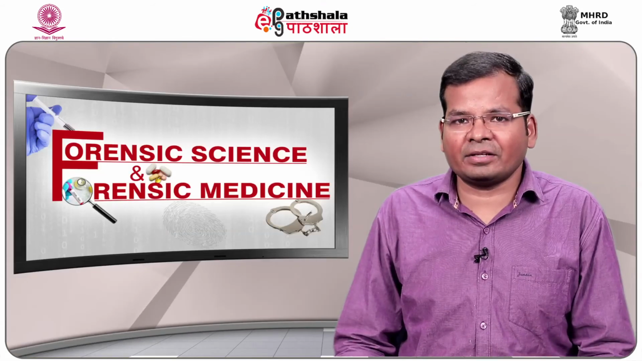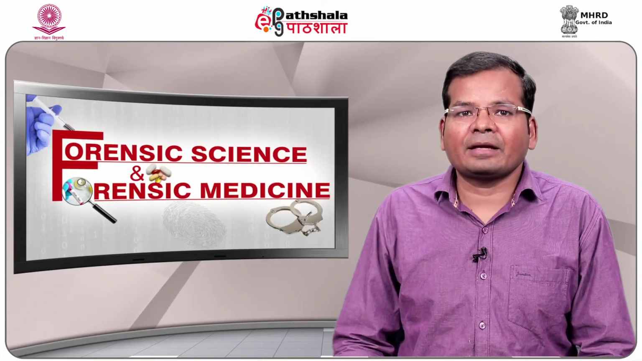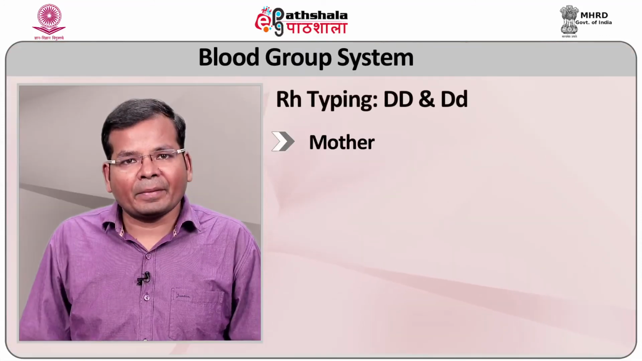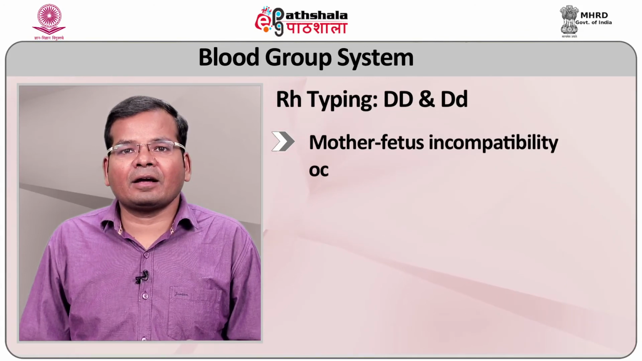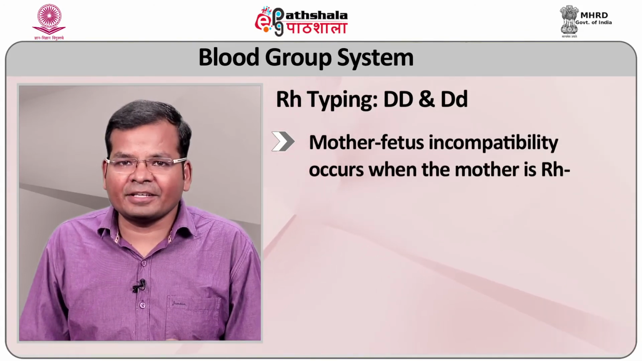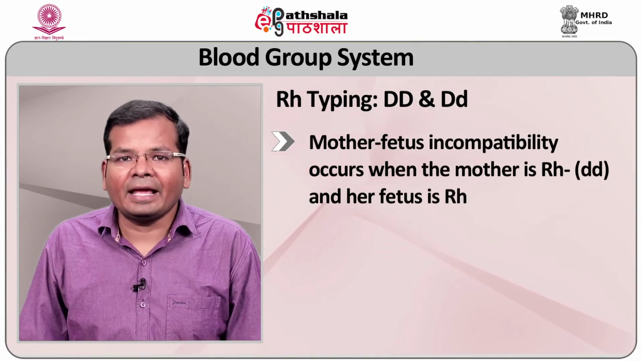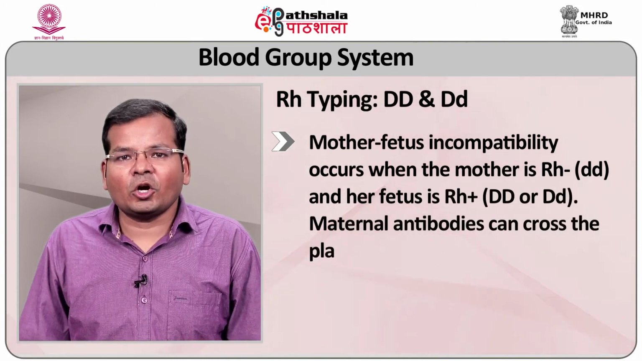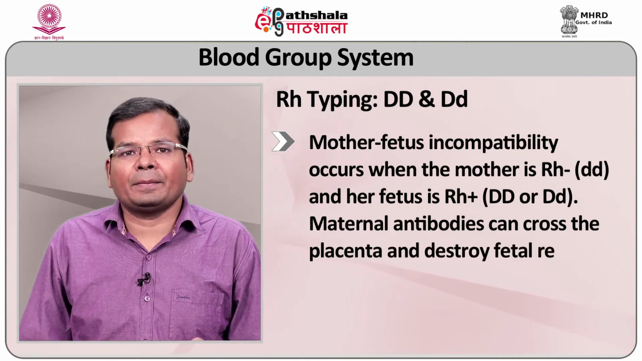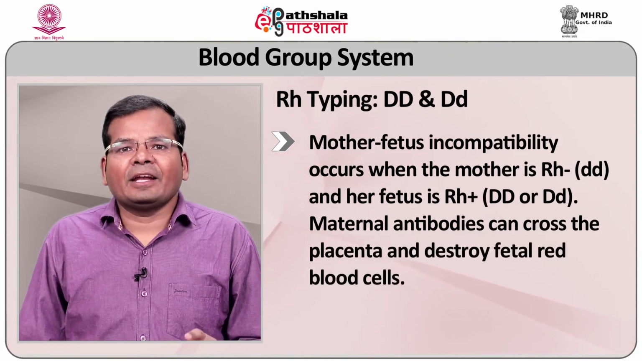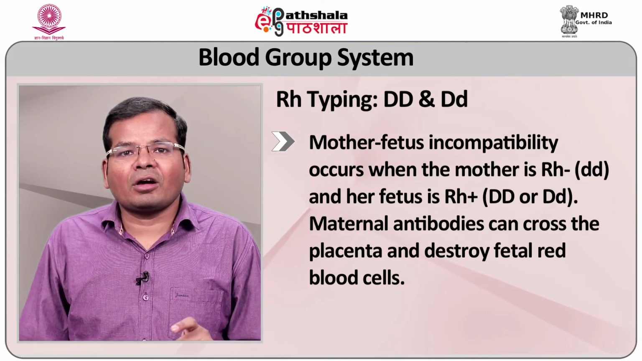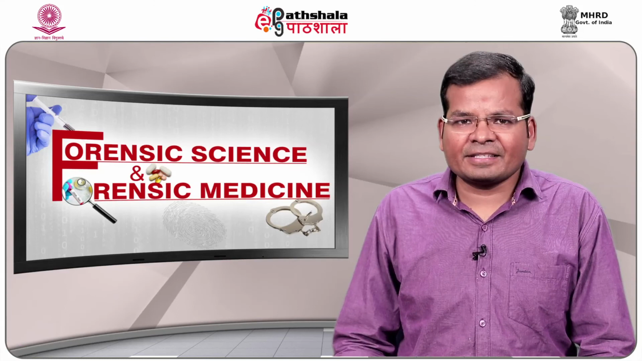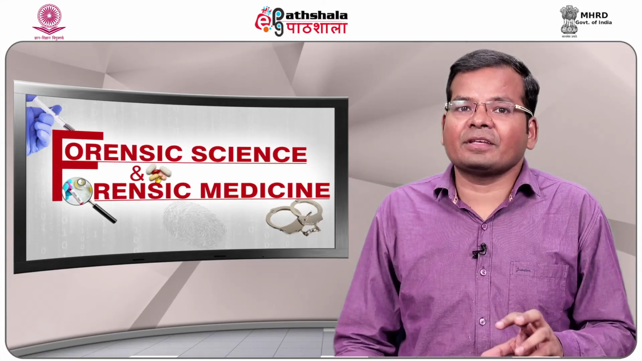Clinically, the Rh factor like ABO factor can lead to serious medical complication. Mother-fetus incompatibility occurs when the mother is Rh negative, small d, and her fetus is Rh positive, capital D and small d. Maternal antibody can cross the placenta and destroy the fetal red blood cell. The risk increases with each pregnancy.